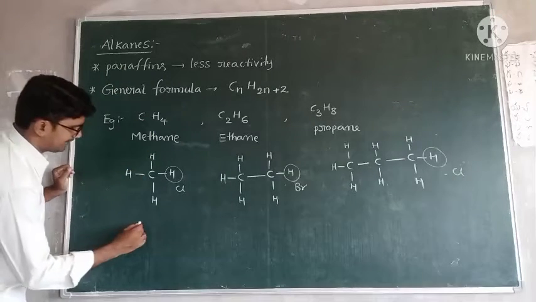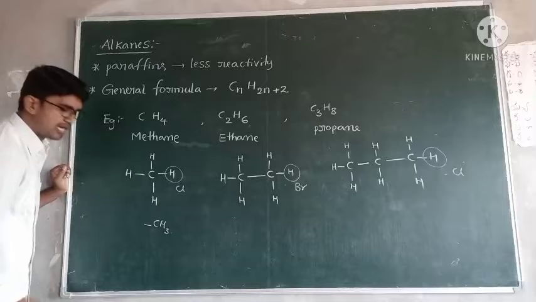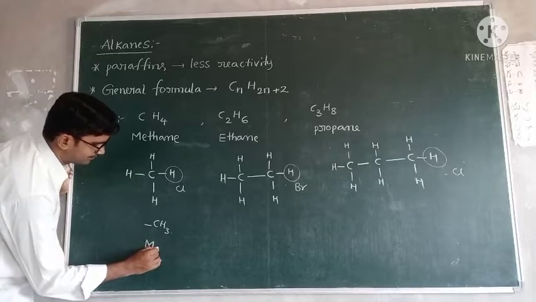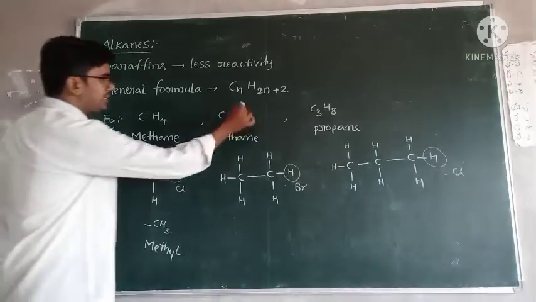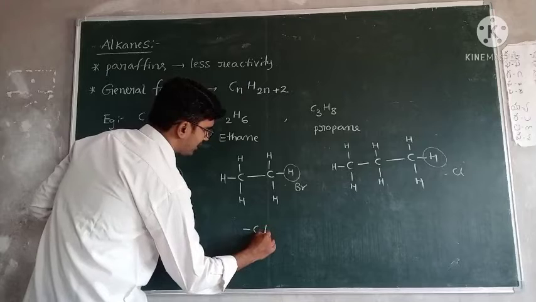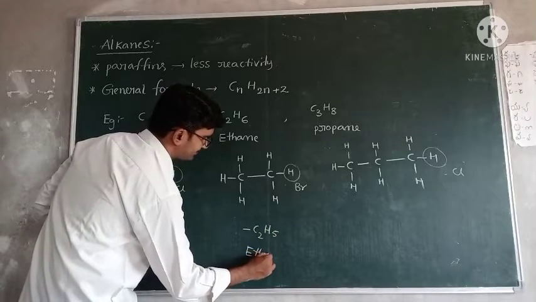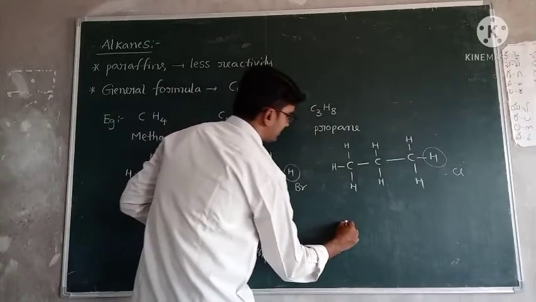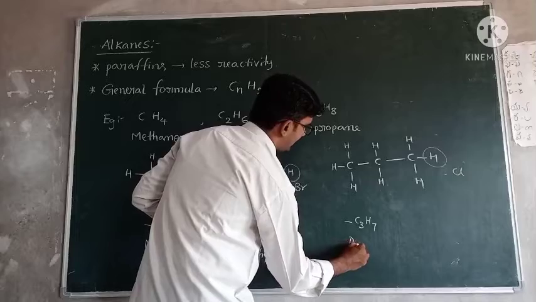Simply, in this one, CH3 with a bond is called methyl. This is C2H6; remove one hydrogen, C2H5. This is called ethyl. Here, C3H7 is propyl.